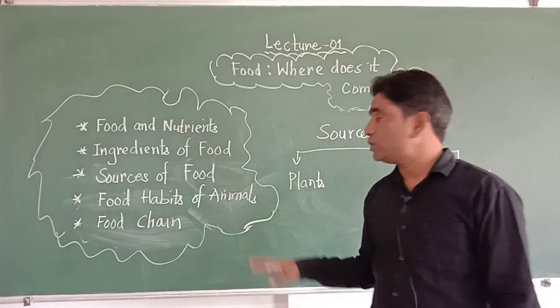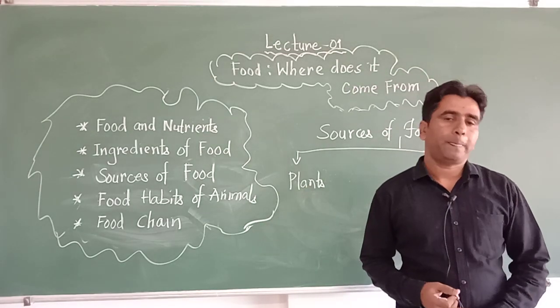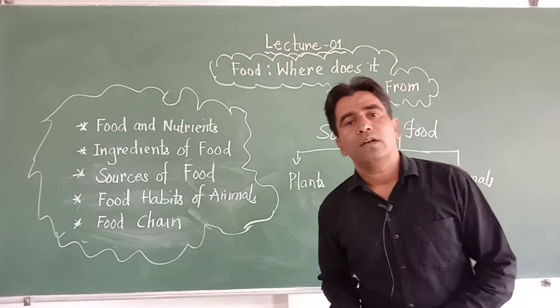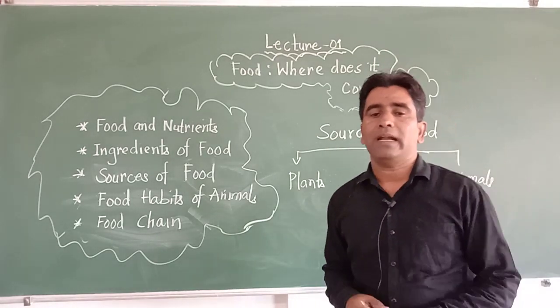Then the question comes, do we eat all plants? No, we do not eat all plants, neither do we eat the whole plant.